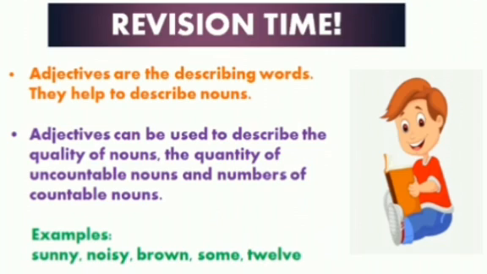We have studied about adjectives of quality, quantity and numbers. Uncountable nouns are the nouns which you cannot count. For those nouns you use words like some, little, enough, or few and many more. And for countable nouns, the adjectives used are the numbers, all the numbers. All right. Now let's look at the examples of some adjectives. Sunny, noisy, brown, some, 12. These are the examples of the adjectives.